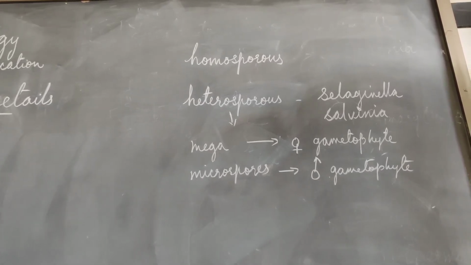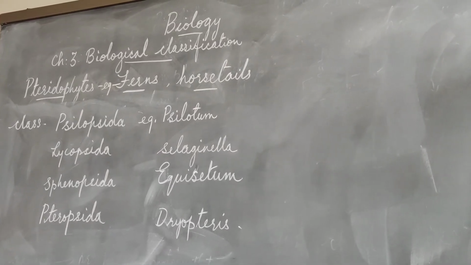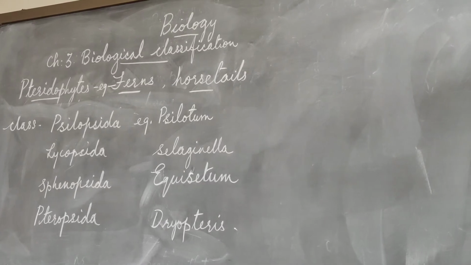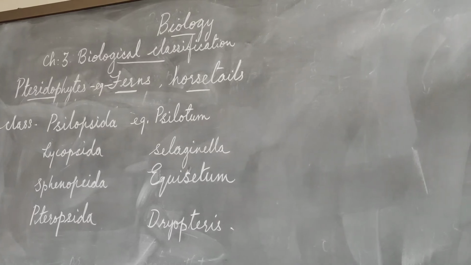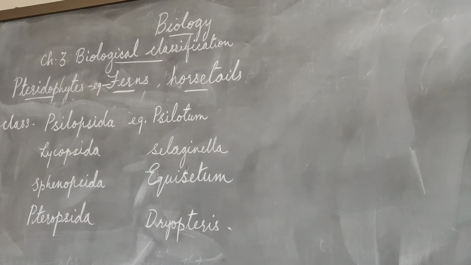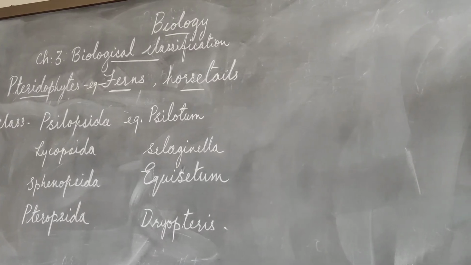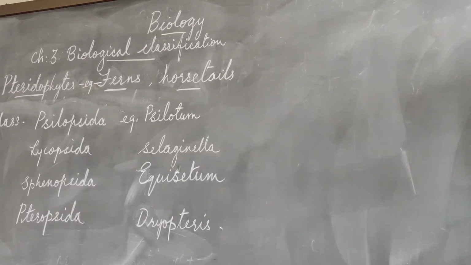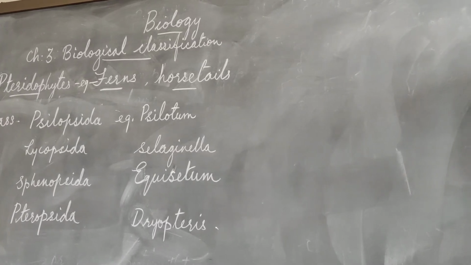The pteridophytes are classified into four classes. Coelopsida, the first one, example is Coelothum. Then the second class is Lycopsida, example is Selaginella. Then third class Sphenopsida, example is Equisetum. And the fourth class Pteropsida, examples are Dryopteris, then Adiantum. So many pteridophytes are there.